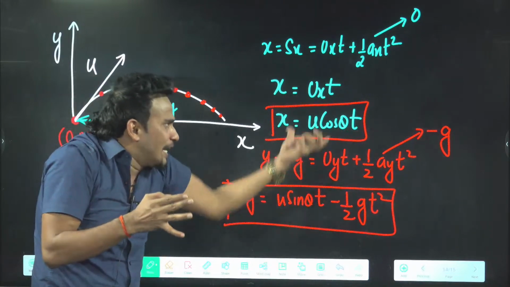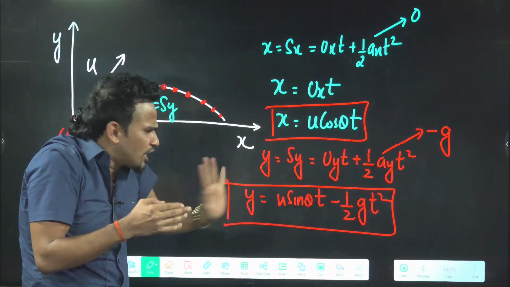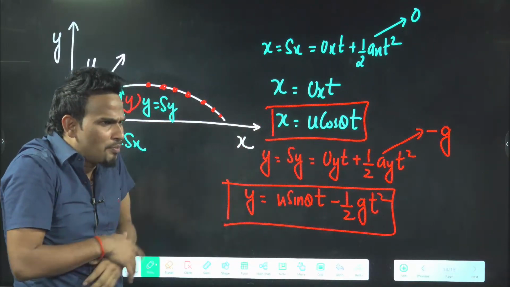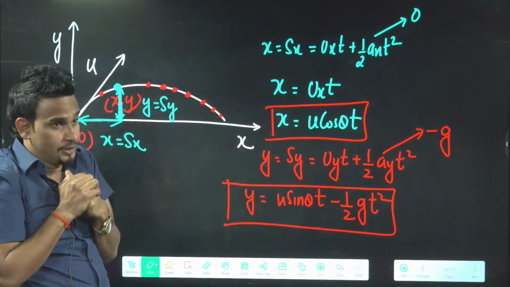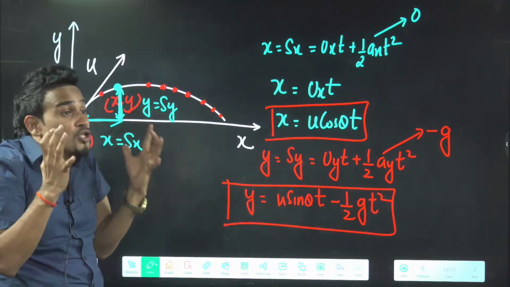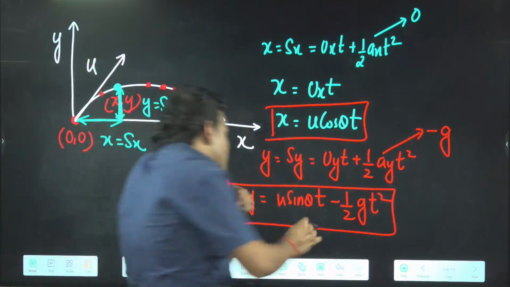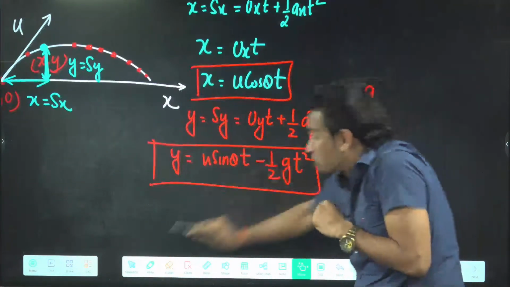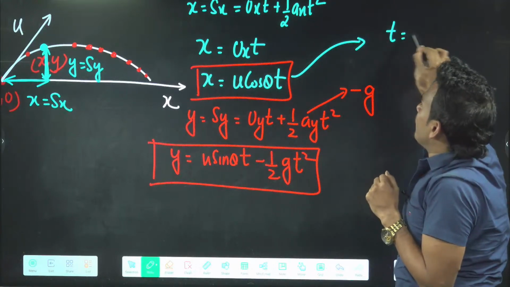Here time is there, here time is there. You tell me, what is the common factor between both equations? What is present in both of them? Time. Time is the most powerful thing. So time is the most important thing, so time connects them. Find t from here.